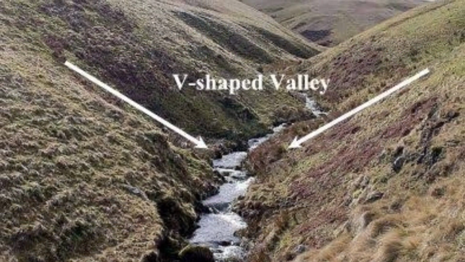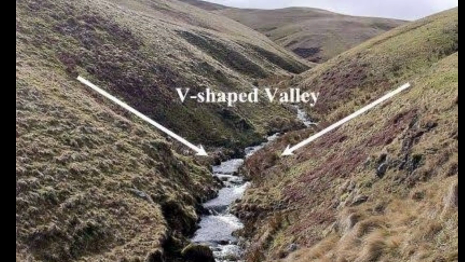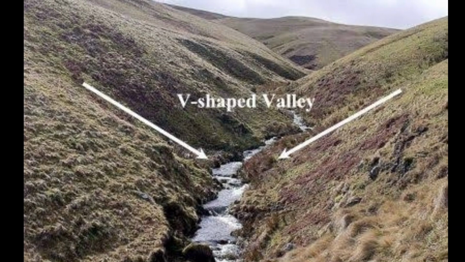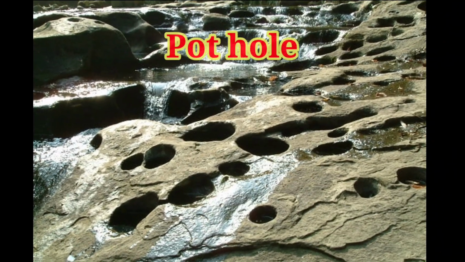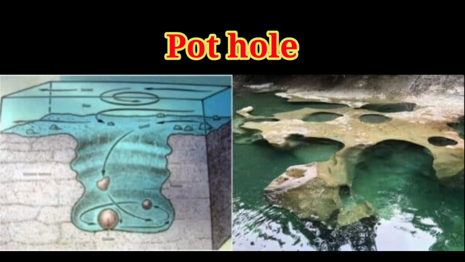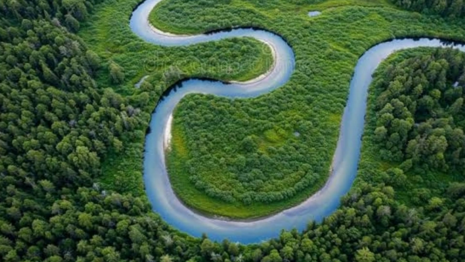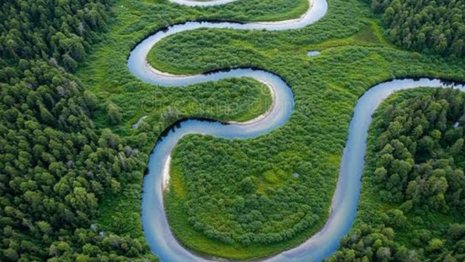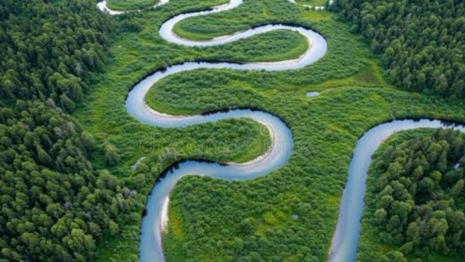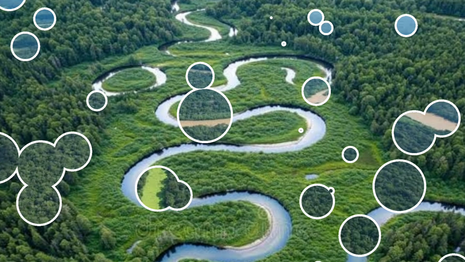V-shaped valley. A V-shaped valley is formed by the vertical erosion of the river where the valley is deepened and widened. Pothole. Due to the river action, cylindrical holes are drilled vertically in the river bed, with varying depth and diameter. These are called potholes. Meander. As the river loaded with debris flows slowly, it forms sweeping loops and bends. It is referred to as meanders.